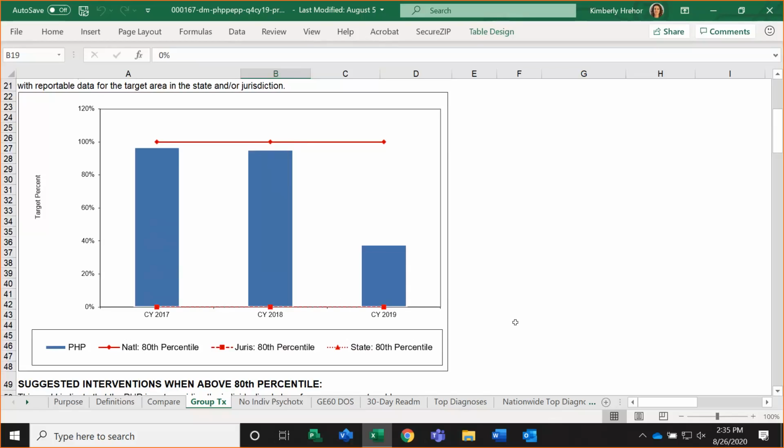There could be changes in patient population, in referral sources. Maybe there's been staffing changes within the organization and you're now providing different types or different levels of services than you were before. There could be changes in coding or billing staff. There are a lot of different factors that play into what you're seeing in your PEPR.